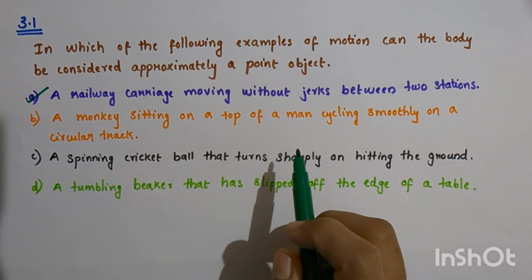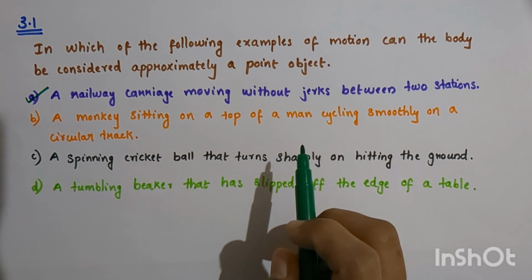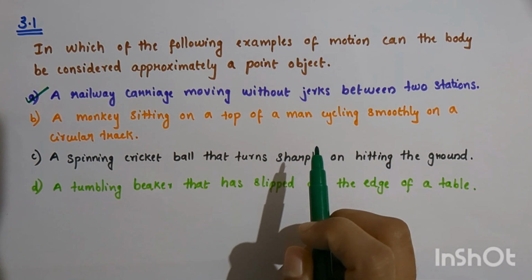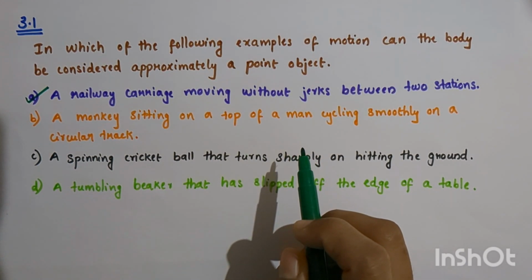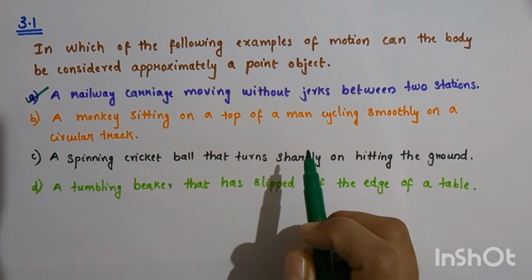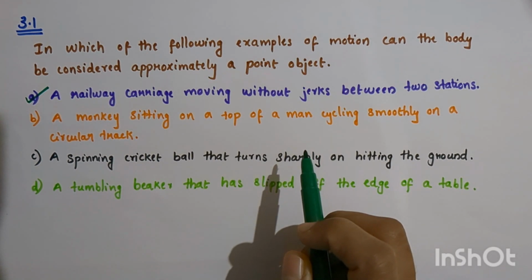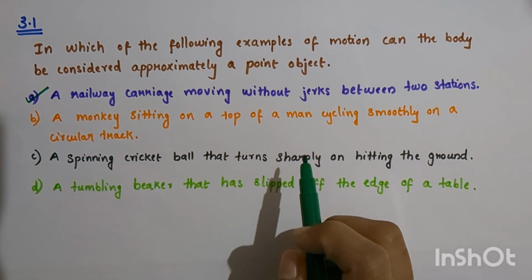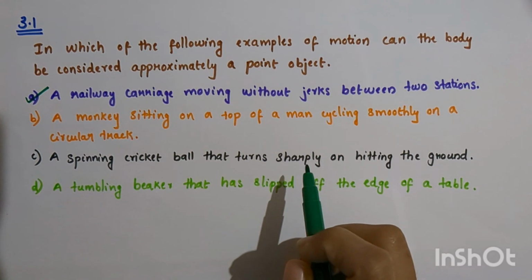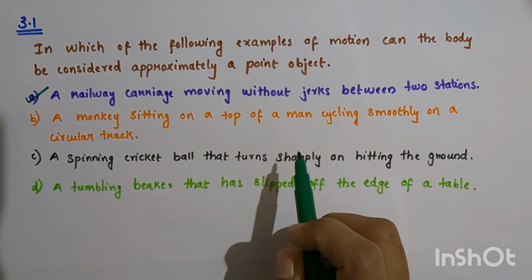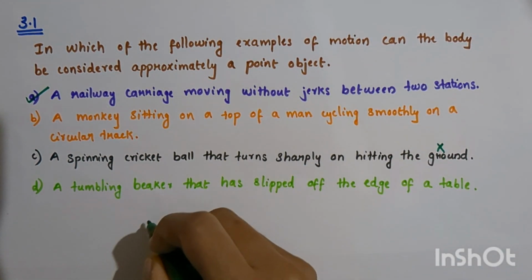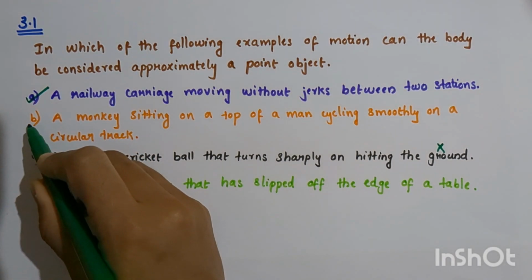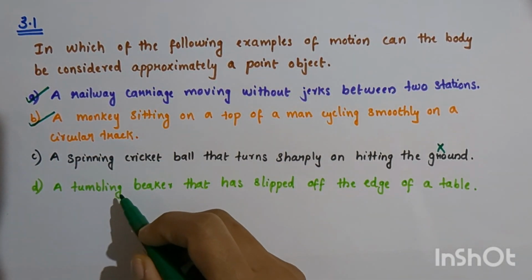That is, the size of the spinning ball is comparable to the distance. The size of the cricket ball is not very small compared to the distance through which it turns sharply on hitting the ground. It is actually comparable to that distance. Hence, the cricket ball cannot be considered as a point object. But the size of the monkey, in the previous example, it is a point object.